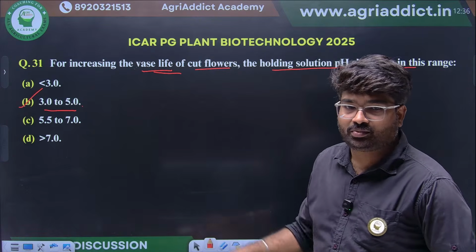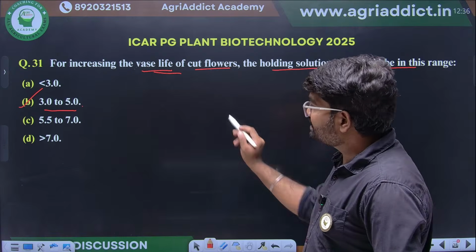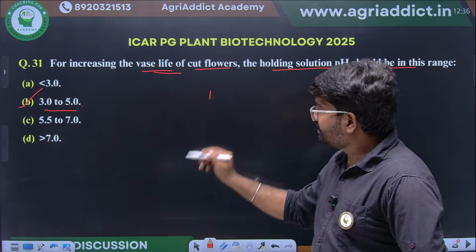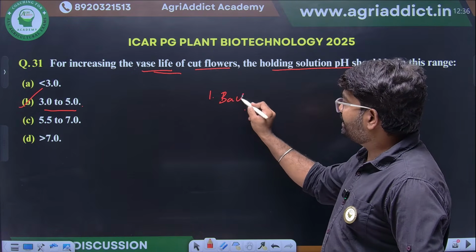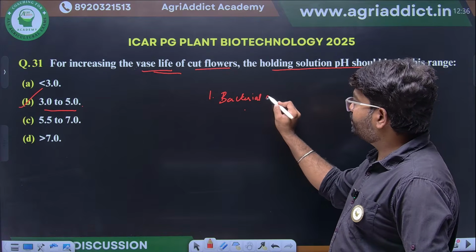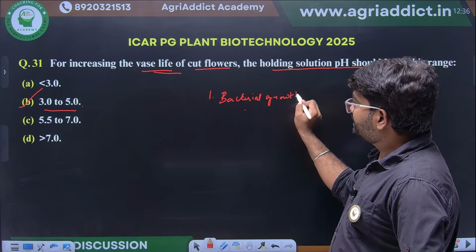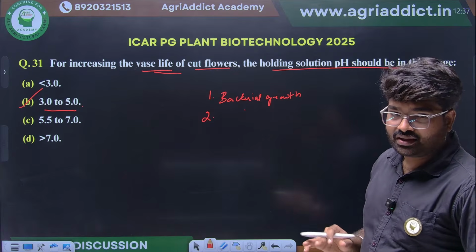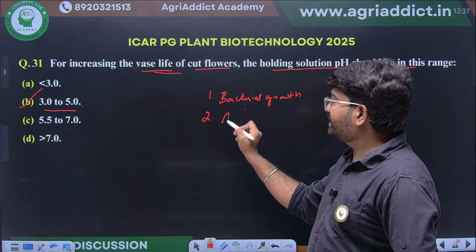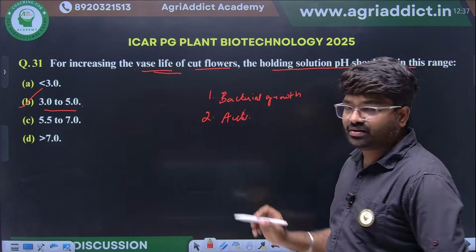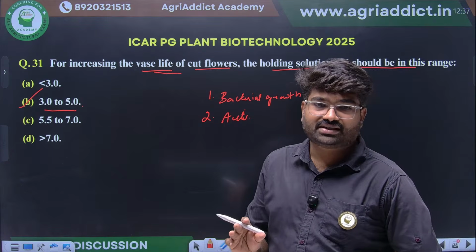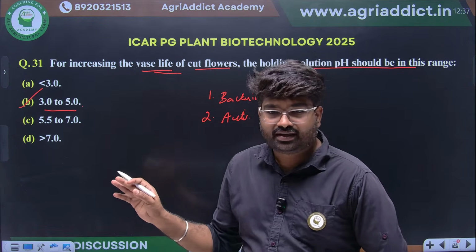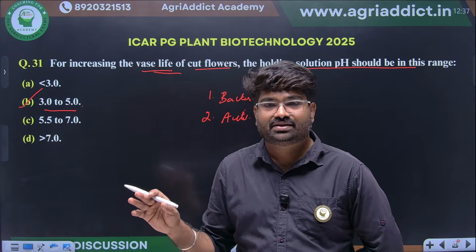Why does it have to be around 3 to 5? First, bacterial growth will be inhibited at low pH. Second, compared to alkaline solution, the uptake of acidic solution by the cut stems will be more, so the flowers will remain fresh. That's why pH 3 to 5 is used for this solution.